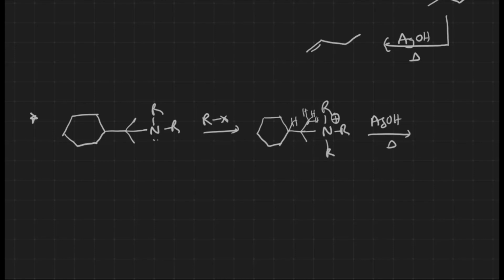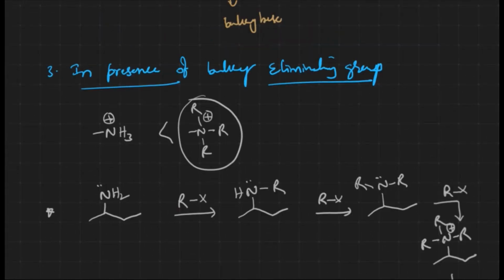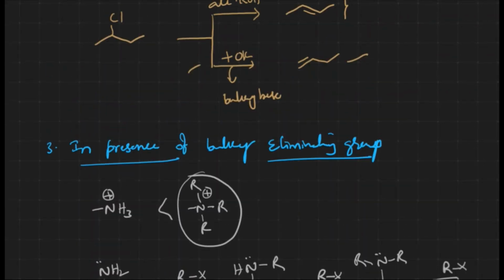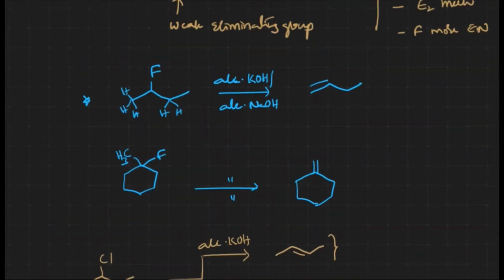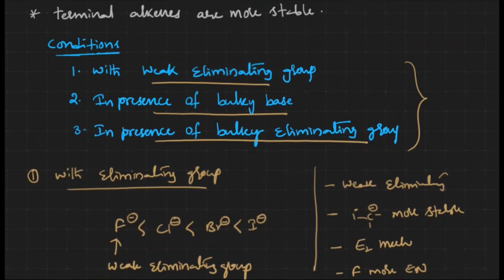Then we get the Hoffman product, something like this. This is how the reaction takes place with a weak eliminating group, in presence of bulky eliminating groups, and in presence of bulky bases. These are the conditions which favor the Hoffman elimination. Thank you for watching.